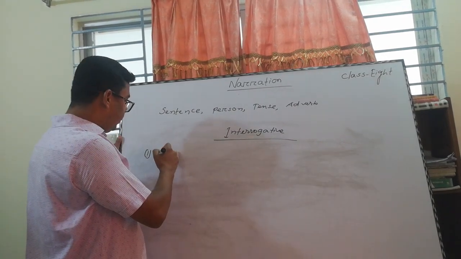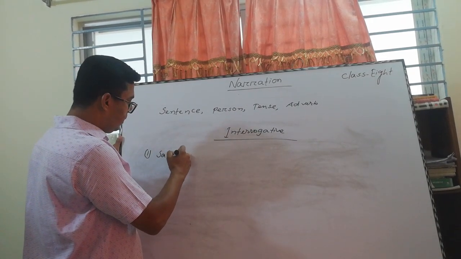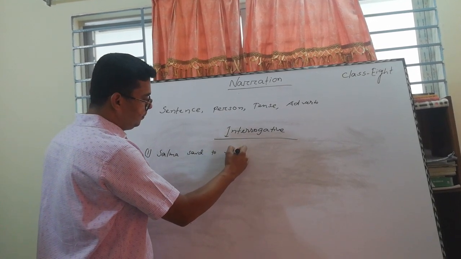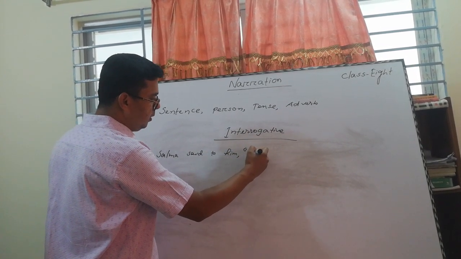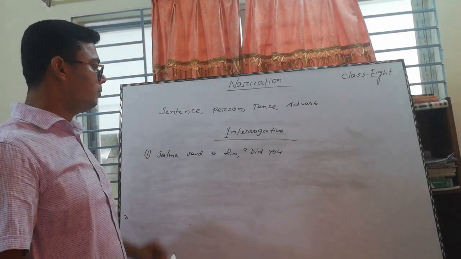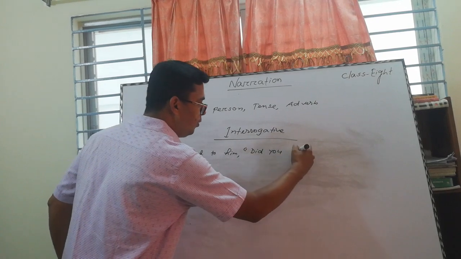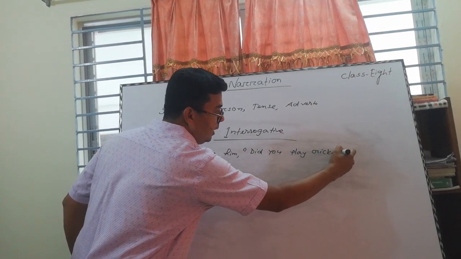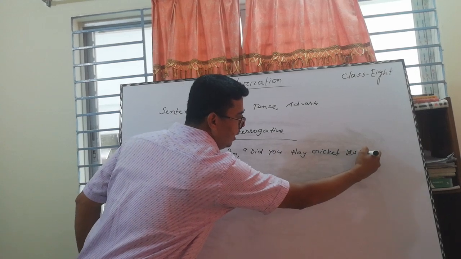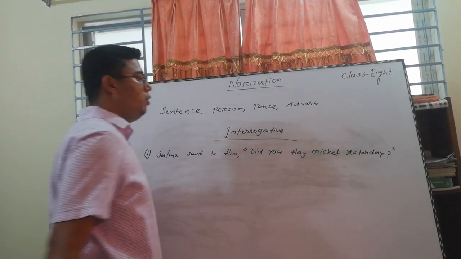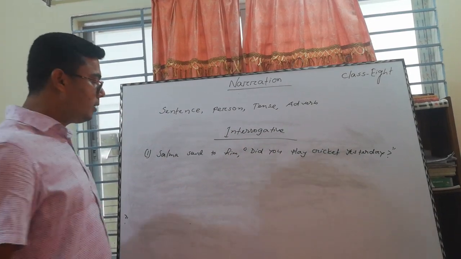Come to the point. Salma said to him, "Did you play cricket yesterday?"